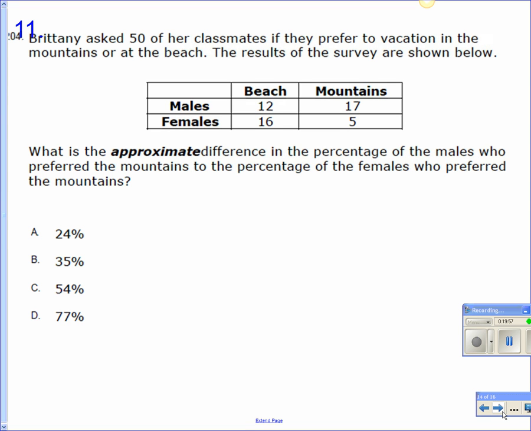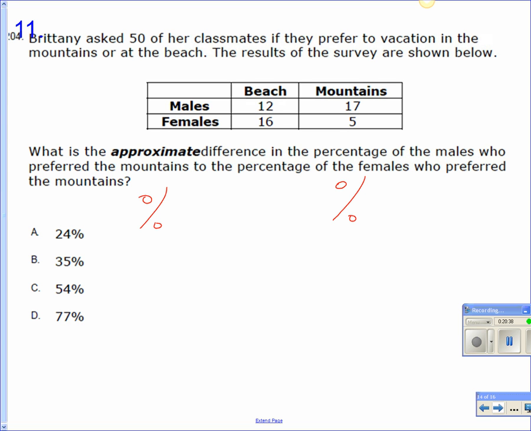All right, number 11. Brittany asked 50 of her classmates if they preferred a vacation in the mountains or at the beach. The results of the survey are shown below. What is the approximate difference in the percentage of males who prefer the mountains and percentage of females who prefer the mountains? Dylan, what are we going to have to do on this one? Eventually we are. Let's back up though. What are we going to have to do on this one that's different? You're going to have to do them both. You're going to have to do two separate percentages and then do what with them?